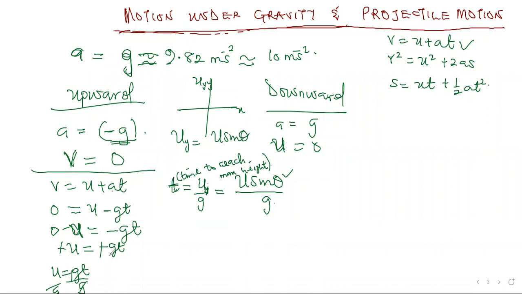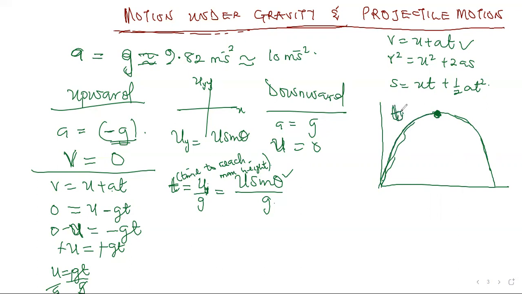All right, but let me just try to draw this here. If you have a graph here, I think I have a video that really explains this better. So when an object moves in this manner, this is what projectile is like. It moves in this manner, which is a parabola. So the time it takes to reach this maximum height from here, the time it took to reach this place, is known as time t. That's time to reach maximum height.